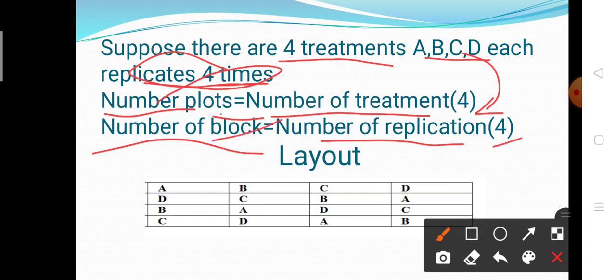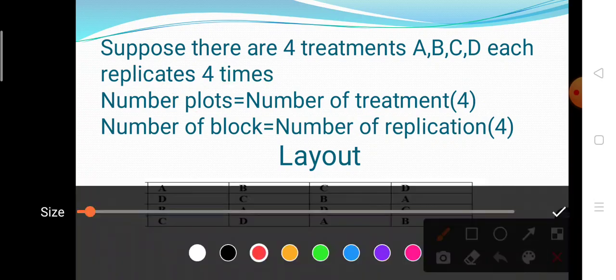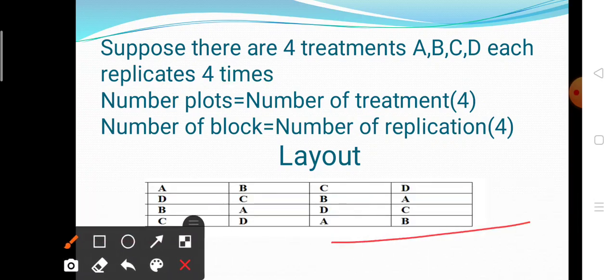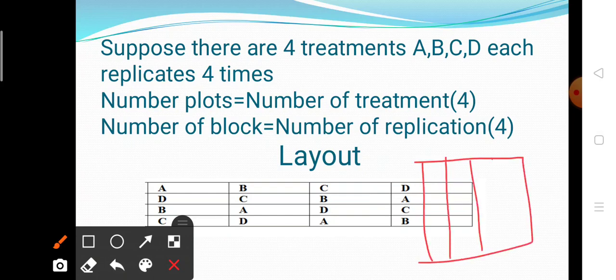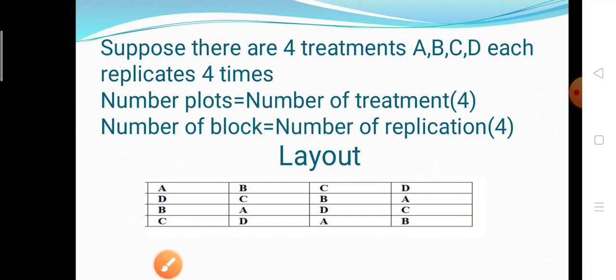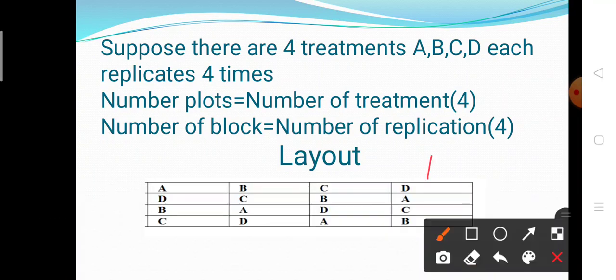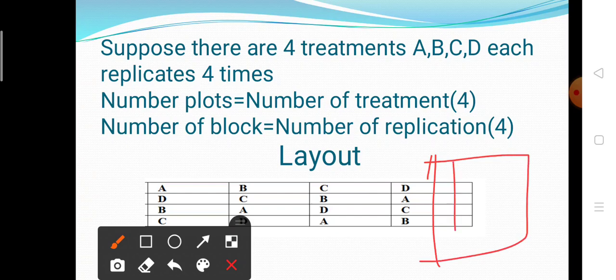So the layout is, first divide the experimental material. Suppose this is the experimental material. First divide this experimental material into homogeneous groups. There are 4 blocks, so make the blocks 1, then 2, then 3 and 4. And the plot size is also 4: 1, then 2, then 3 and 4. Okay, so this is the layout of our experiment.